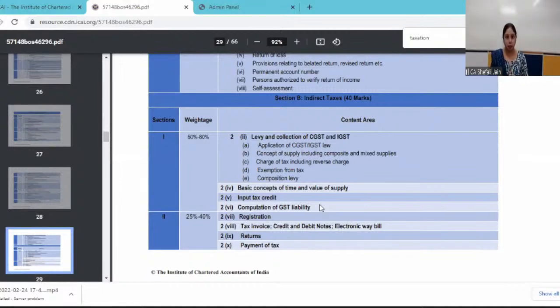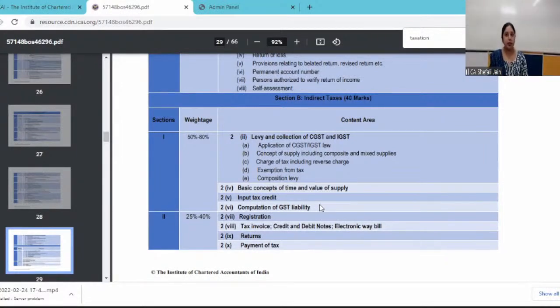All the substantive provisions of law have been kept under Section 1. Section 1, in fact, if you see, has the highest weightage, 50% to 80%. So if I say that in a paper more than 50% will minimum come from this topic, it is very important. This shows that this particular section is the most important section of your entire syllabus.